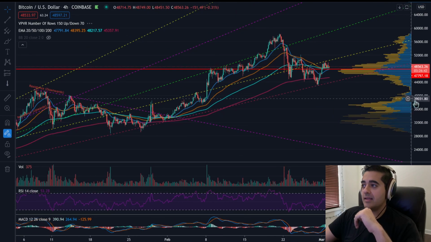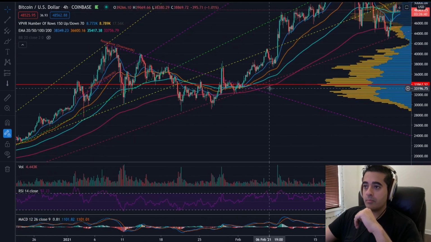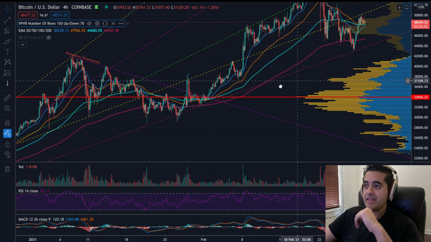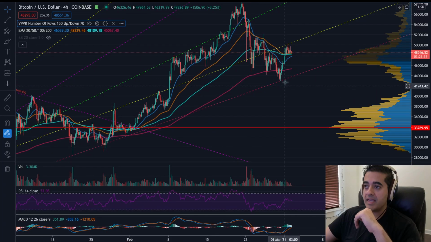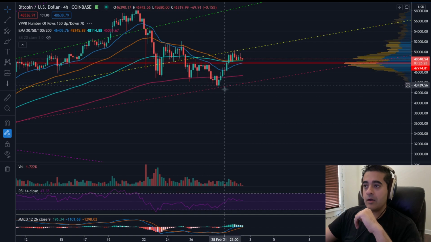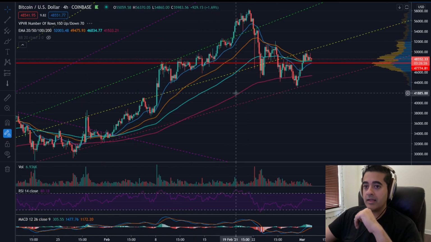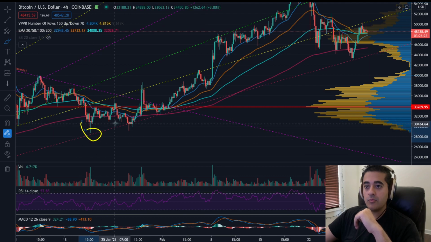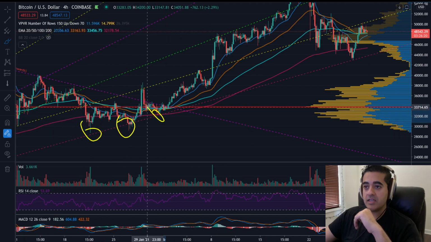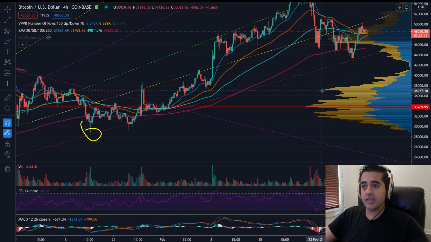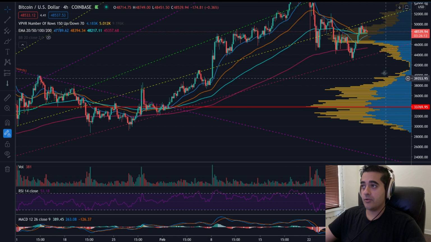Basically, what this trend line is showing us is our support level when we were working through the $30,000 to $40,000 area. So we have cemented that as a support line because we hit it right here a couple of days ago, and now we know that this is a valid support line. It's been hit numerous times. We've hit this line once here, once here, once here, and once again very recently. So now that we know that's a support line, we have a brand new trading channel to keep an eye on.